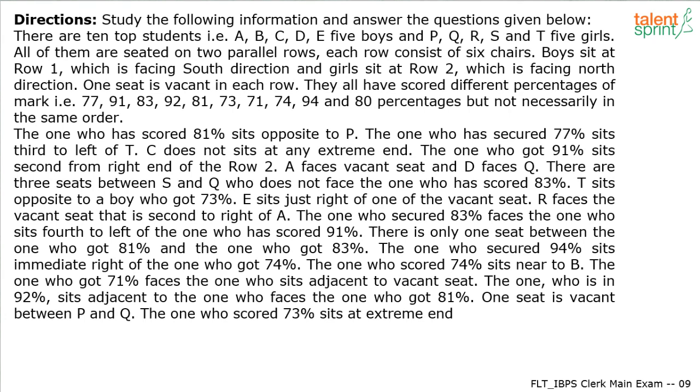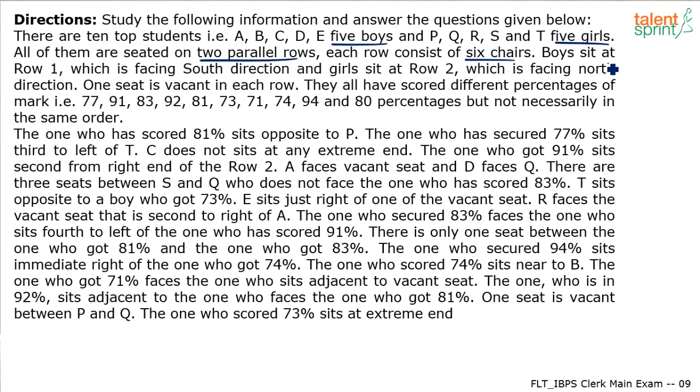So all I'll have to do is get some space to try out the various possibilities. Okay, here we go. Look at this. It says study the following information and answer the questions given below. So what is the information here? There are 10 top students: A, B, C, D, E, who are 5 boys, and P, Q, R, S, T, 5 girls. All of them are seated on 2 parallel rows. Each row consists of 6 chairs. So only 5 boys and 5 girls are seated in 2 parallel rows, but each of these rows has 6 chairs. So I'm assuming one of the chairs would be vacant in each row.